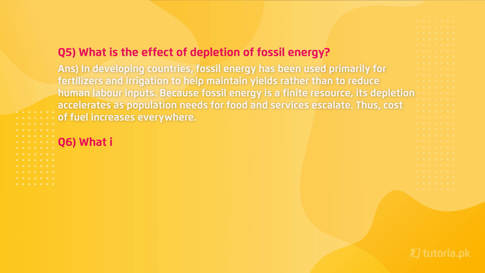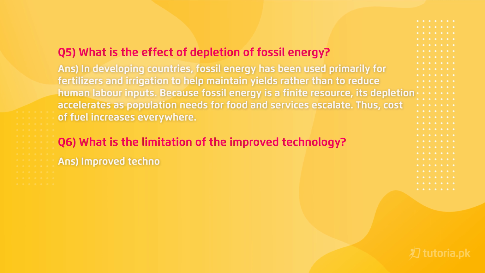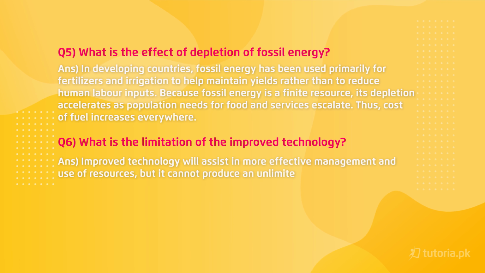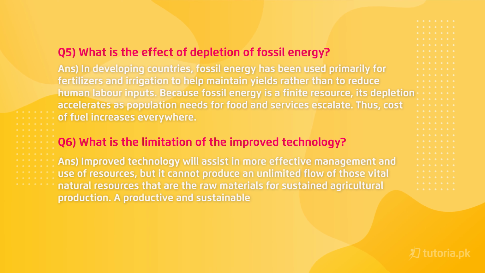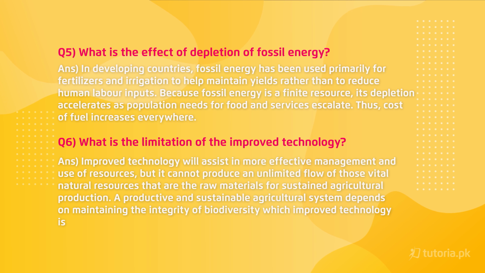Next question: what is the limitation of improved technology? Answer: improved technology will assist in more effective management and use of resources, but it cannot produce an unlimited flow of those vital natural resources that are the raw materials for sustained agricultural production. A productive and sustainable agricultural system depends on maintaining the integrity of biodiversity, which improved technology is not capable of.